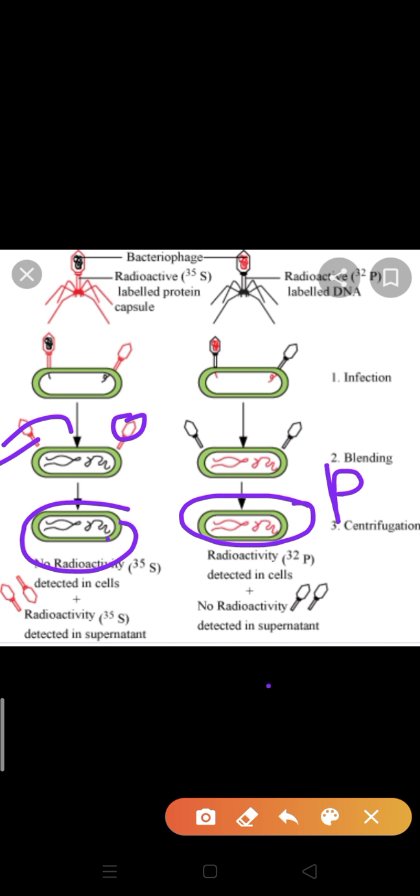Radioactive phosphorus is identified in all the bacterial cells, but radioactive sulfur is not present in any cell, proving it is present only in the protein coat. So only DNA can inherit information from one generation to another, and it was proved by Hershey and Chase.